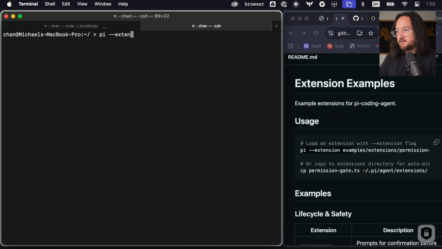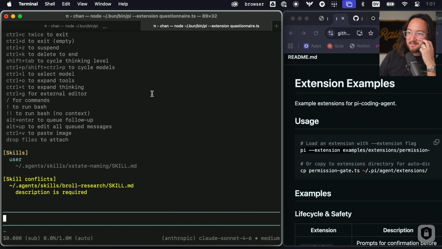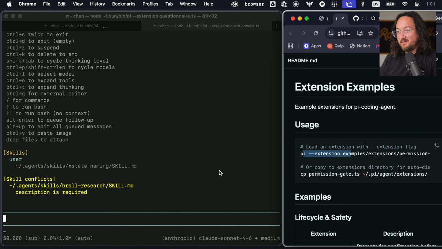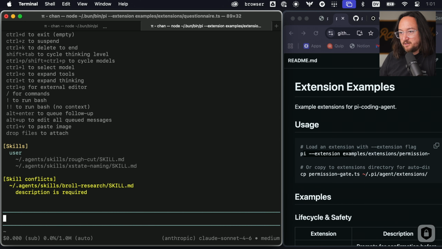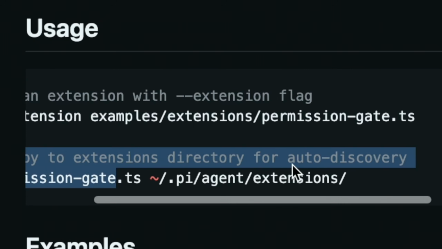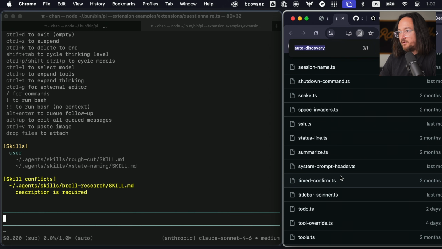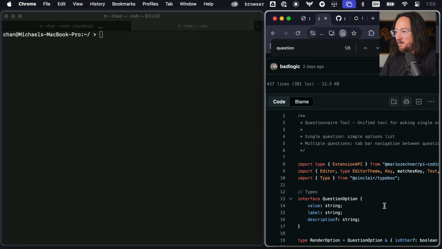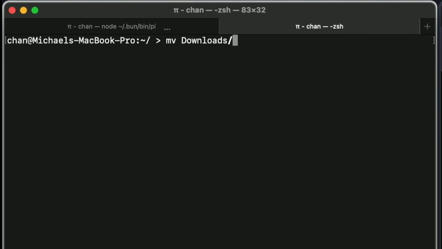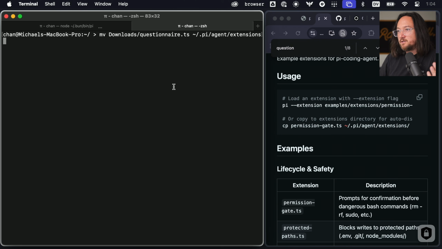Okay, so let's see if we can load up an extension. So Pi extension questionnaire.ts. Maybe we need to run this whole path like this. Maybe they're in examples. So example extensions questionnaire.ts. No. Okay, so I think I need to actually copy these into an auto discovery folder. So let's see if we can find the questionnaire tool. Well, screw it, let's just download it. And we'll move it from our downloads folder to our user .pi/agent/extensions directory. That's our auto loading directory apparently.